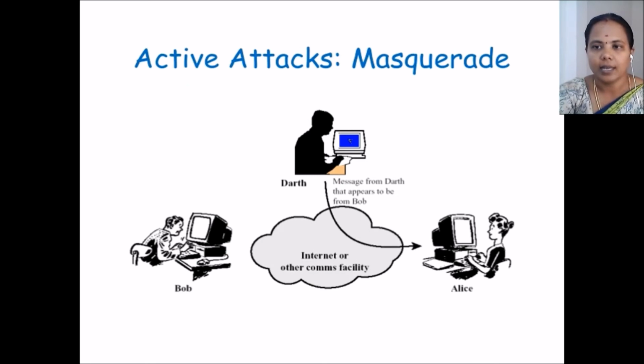Let us see a diagrammatic example. Here Bob didn't send any message to Alice, but the third party sends a message as if it was sent by Bob. That is called a masquerade. Without the permission of the user, the third party can send the data, that is, send a duplication of data. That is called a masquerade.